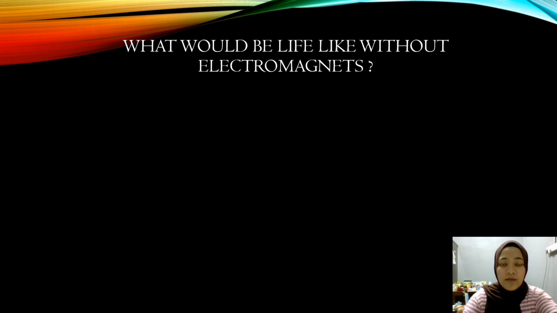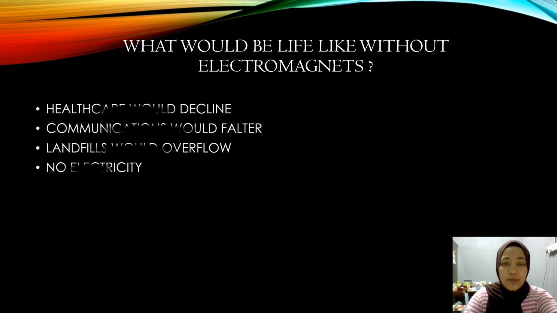So, what would life be like without electromagnets? Even if you exclude the Earth's magnetic field, life without magnets would be very different and much worse. Without magnets, healthcare would decline, communication would falter, the landfills would overflow, and the most important thing is there would be no electricity in our life. So, electromagnetism is very important for our life because it can give more benefits to our daily life.